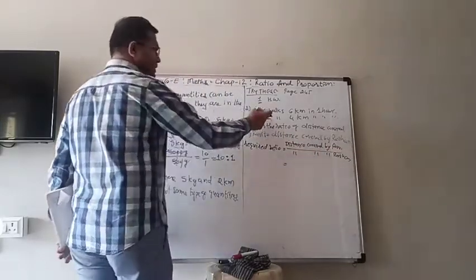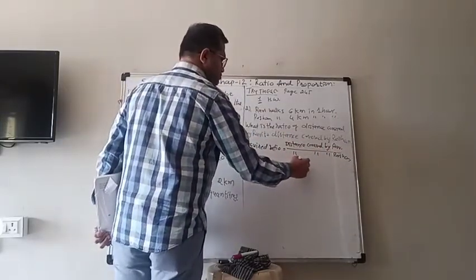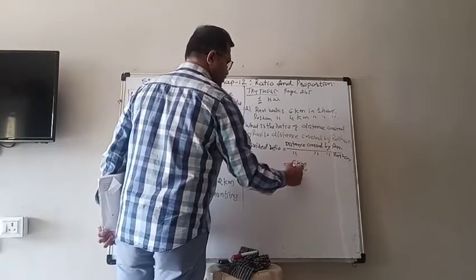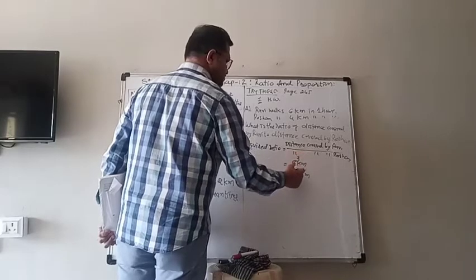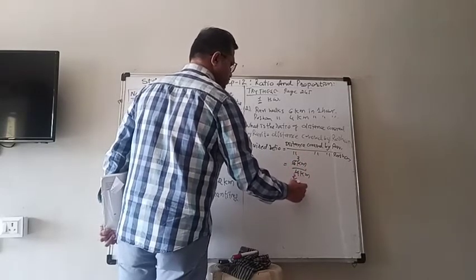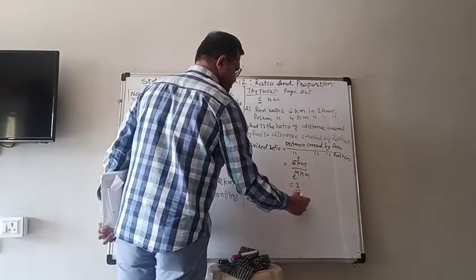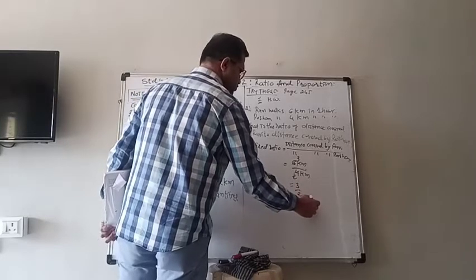What is the distance covered by Ravi? 6 kilometer. What is the distance covered by Roshan? 4 kilometer. So now 3 twos are 6, 2 twos are 4, it is equal to 3 upon 2. That is 3 is to 2.